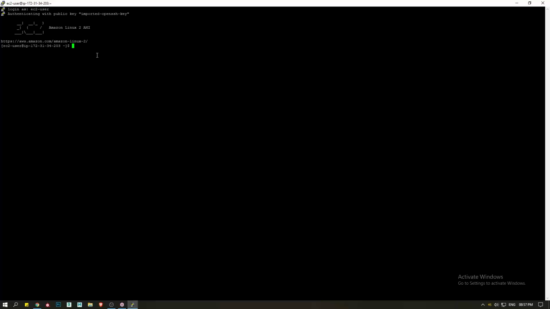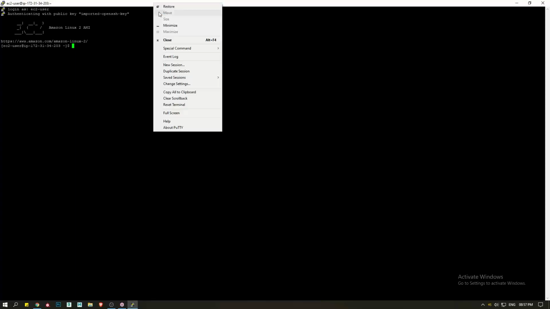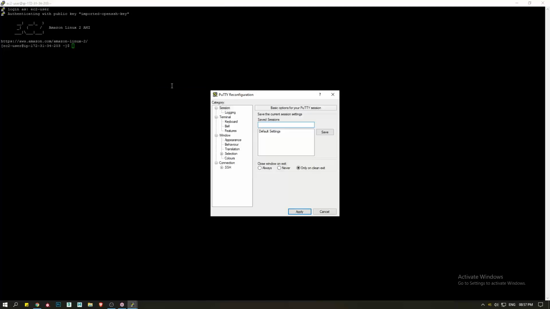Let's see. Can you please increase the font? Right click on that white bar, the white bar right above. Change settings. Click on appearance, the left hand side appearance button.